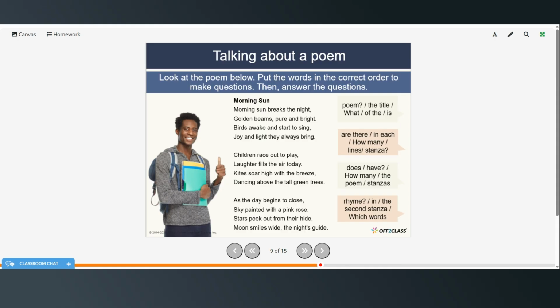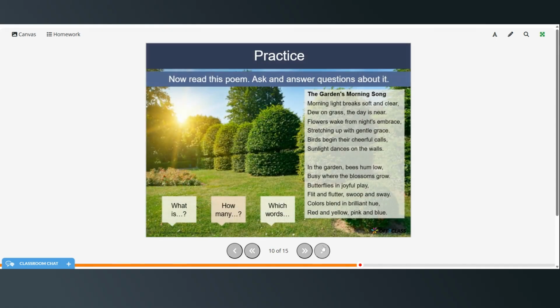Which words in the second stanza rhyme? So the second stanza is here. So the rhyming words are play, today, breeze, and trees. Okay, so now read the poem and then practice asking and answering some questions about it. So again, you can pause the video and do this on your own or follow along as I read.